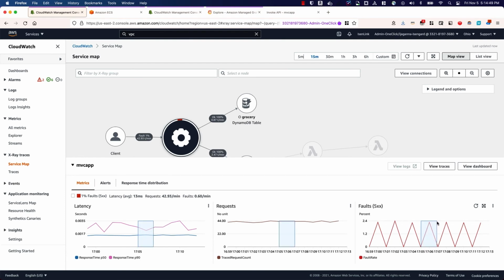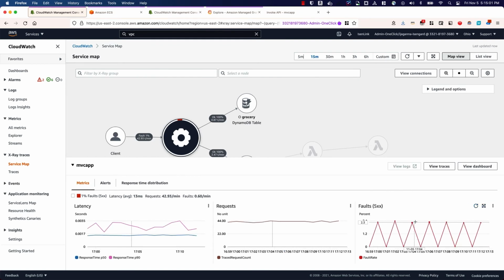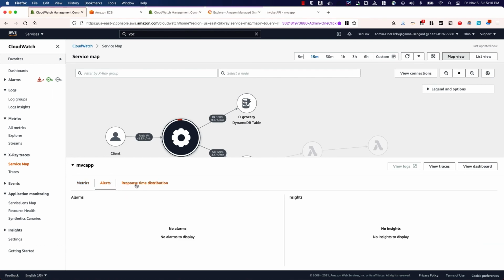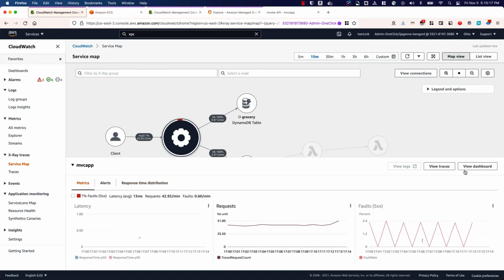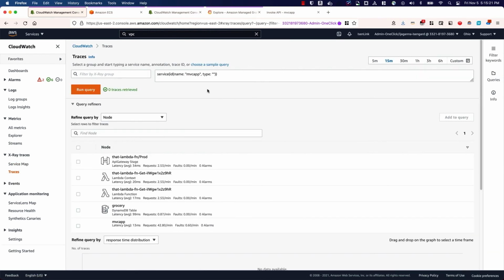And you can always filter, and this is basically the metrics generated from that, right? So that's what it is. So what we can do is go back here and filter that, and you can see that's the higher percentage. So let's go and view the traces. You can also see here if there are any alerts or anything like that. I can see the response time distribution for the entire service and all that. But let's go see the traces, and here we have all the traces.